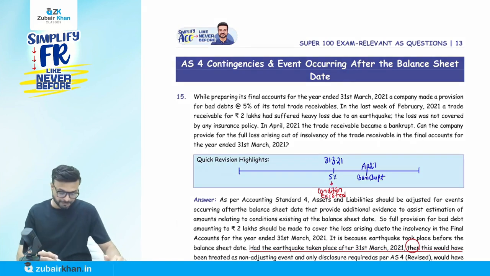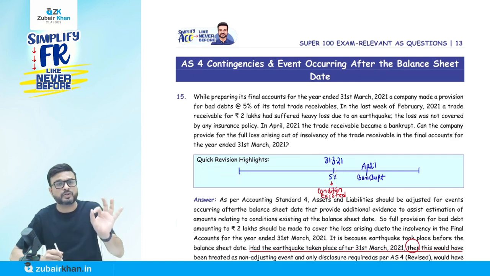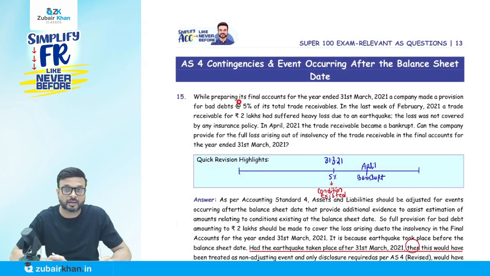Now listen carefully. What happened that year? The year ends on 31st of March 2021. We made a provision for doubtful debt at the rate of 5%. So we made a provision. What will happen in April? That trade receivable became bankrupt. So it's an adjusting event. Why is it an adjusting event? Because the condition existed on the balance sheet date.